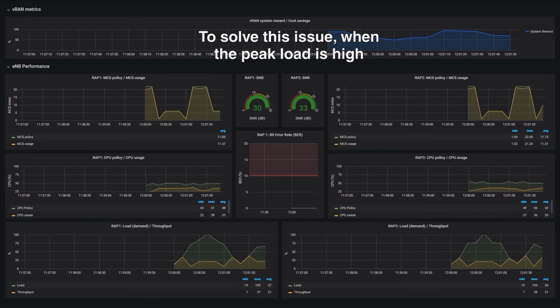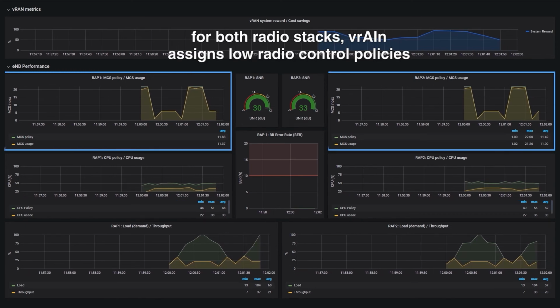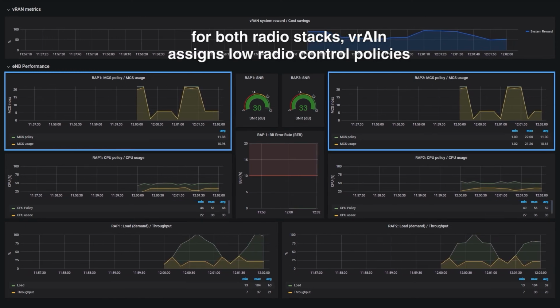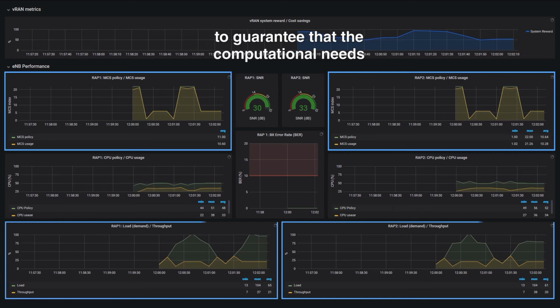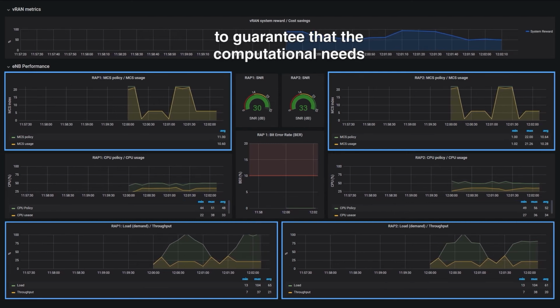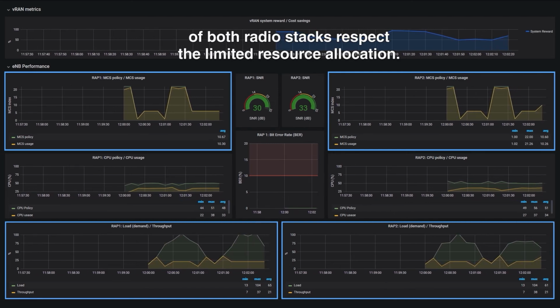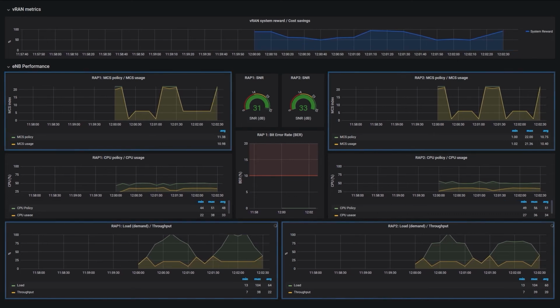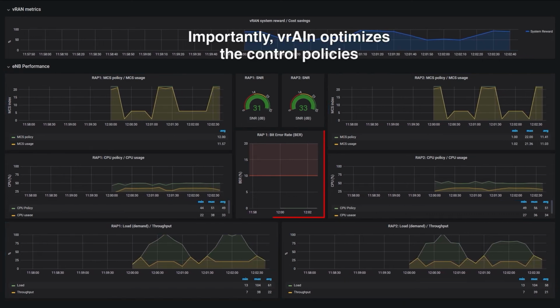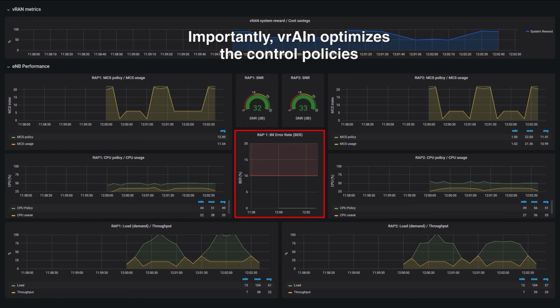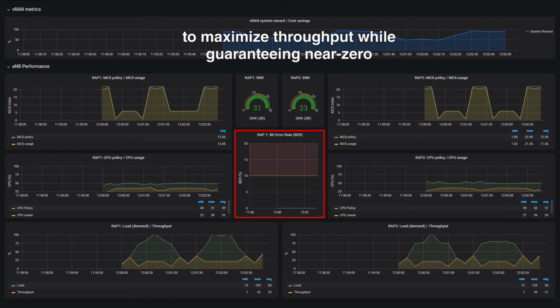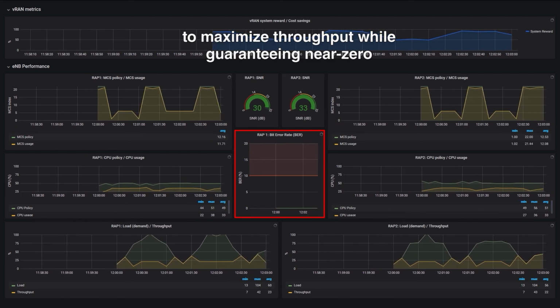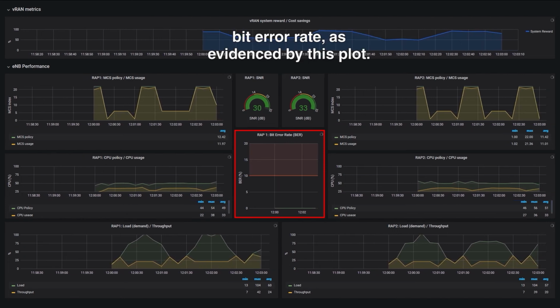To solve this issue, when the peak load is high for both radio stacks, vRAIN assigns low radio control policies to guarantee that the computational needs of both radio stacks respect the limited resource allocation. Importantly, vRAIN optimizes the control policies to maximize throughput while guaranteeing near zero bit error rate, as evidenced by this plot.